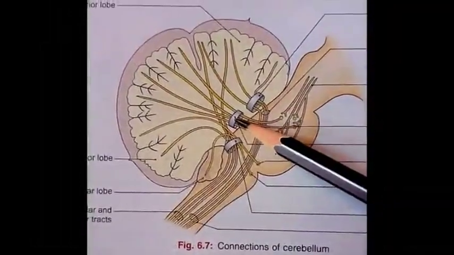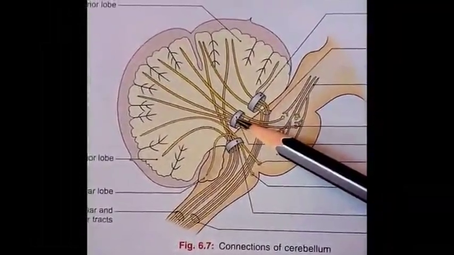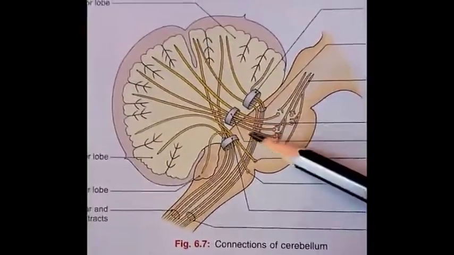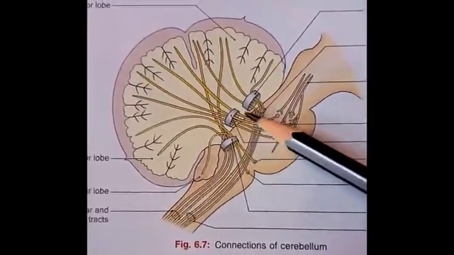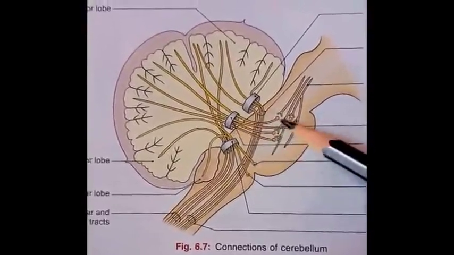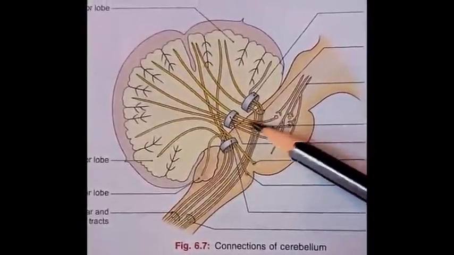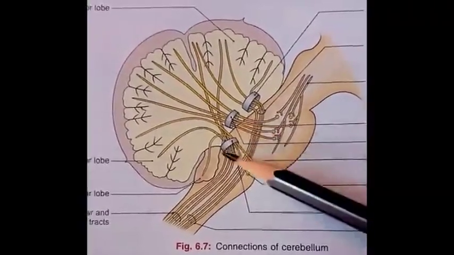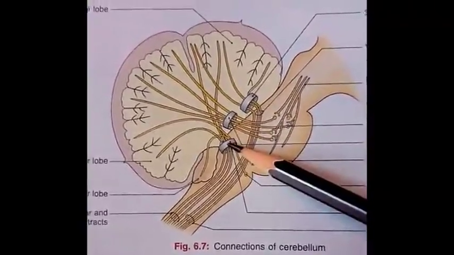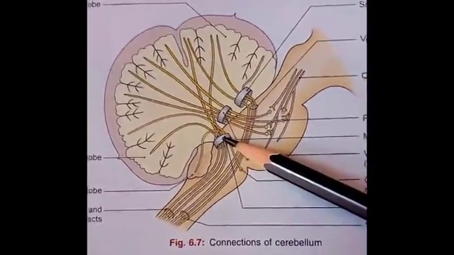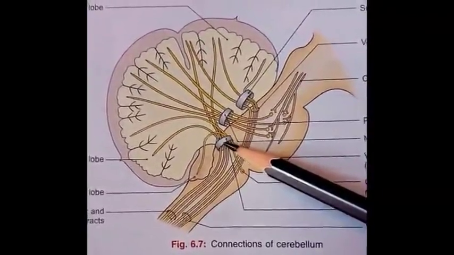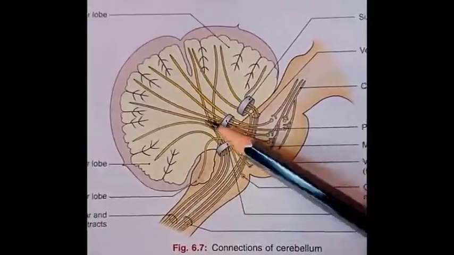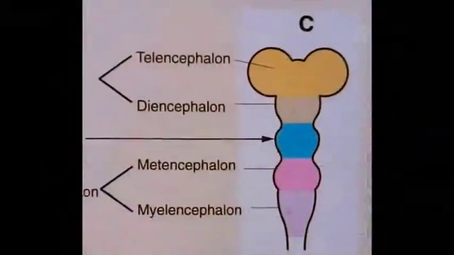Then the middle cerebellar peduncle is formed by axons growing into the cerebellum from the cells of the pontine nucleus. So here lies the pontine nucleus, and the fibers pass to the cerebellum, which constitutes the middle cerebellar peduncle. And the inferior cerebellar peduncle is formed by nerve fibers that grow into the cerebellum from the spinal cord and the medulla oblongata. Development of the cerebral hemisphere.